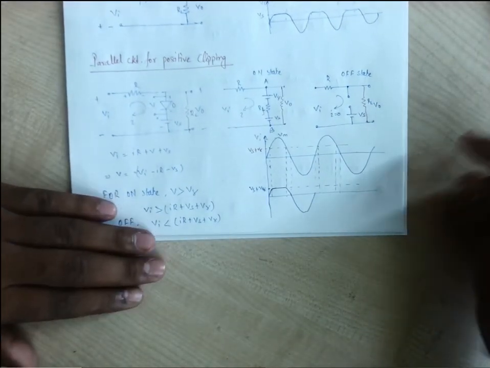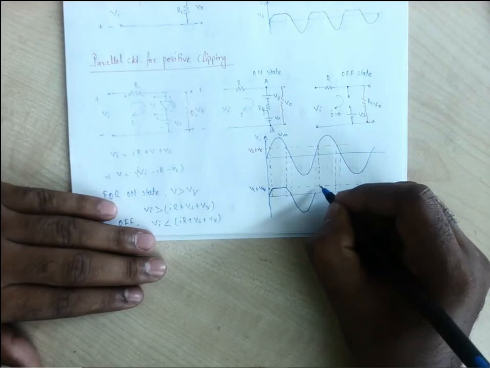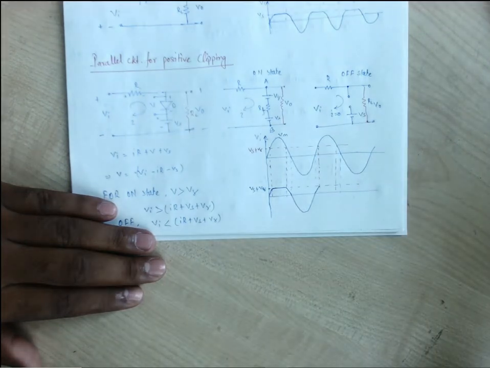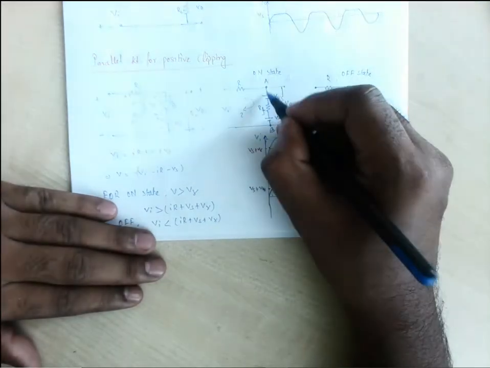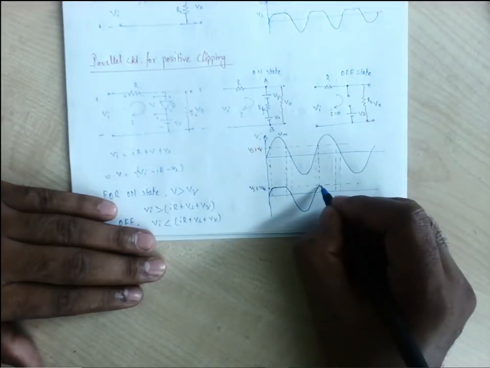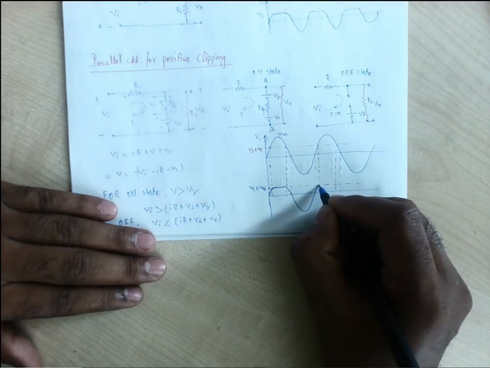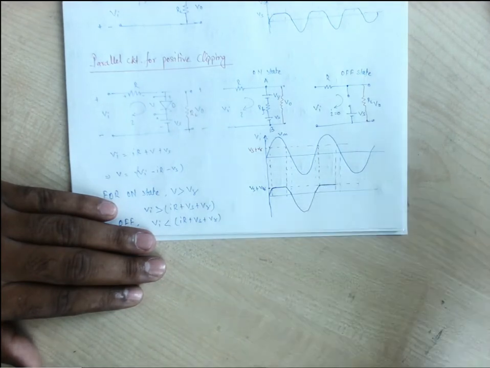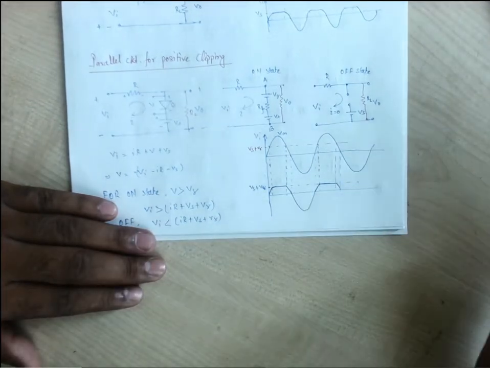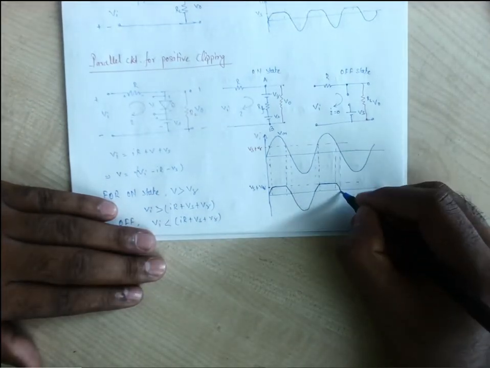Again, when it increases and reaches Vs plus V gamma, it will simply be the voltage across nodes A and B. When it decreases, it will be the same as the input.